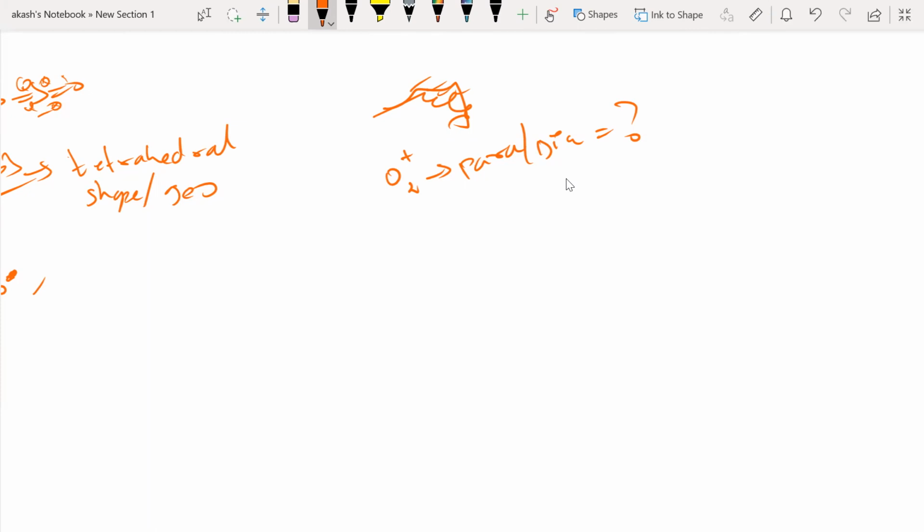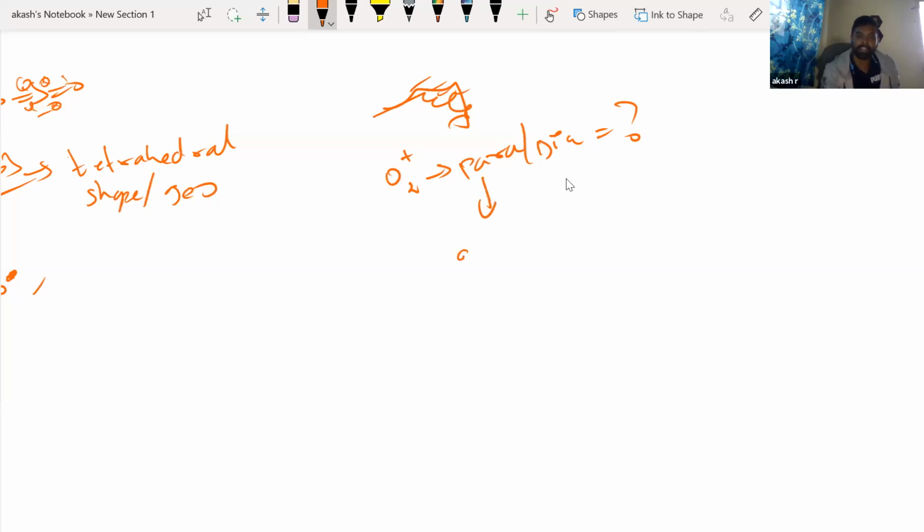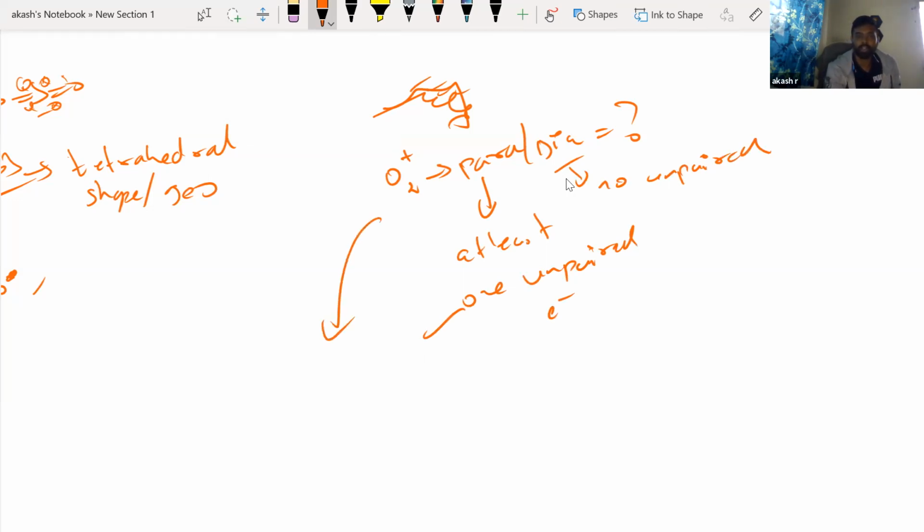So what will you look for? Paramagnetic, yes sir. Okay, fine. So how do we decide this? You have to understand that for paramagnetic, at least one unpaired electron, a single electron which is not paired, should be there. And for diamagnetic, if you have no unpaired electrons, all are paired, then that becomes diamagnetic. So for O2 plus, how will you do it? First calculate how many electrons are there. In one oxygen, 8 electrons. So 2 oxygens means 16 electrons.